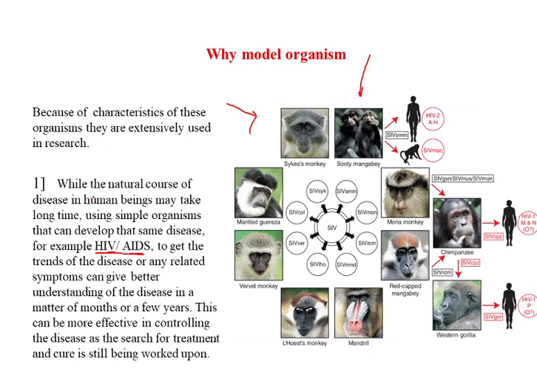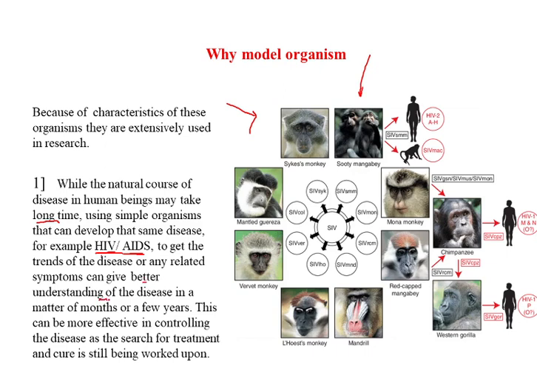So, while the natural course of disease in human beings may take a longer period of time, using simple organisms like the African monkey, you can develop the same disease and symptoms in a shorter period of time. Right, this is very important. They can develop symptoms in a shorter period of time and may give a better understanding of the disease.